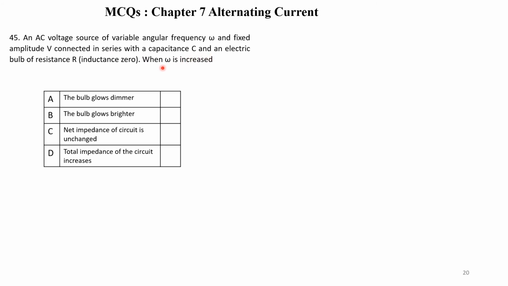So we should find out what happens when we increase omega. The answer is, we have to remember, when we increase the frequency, the brightness of the bulb increases. Therefore, the correct answer is that the bulb glows brighter.